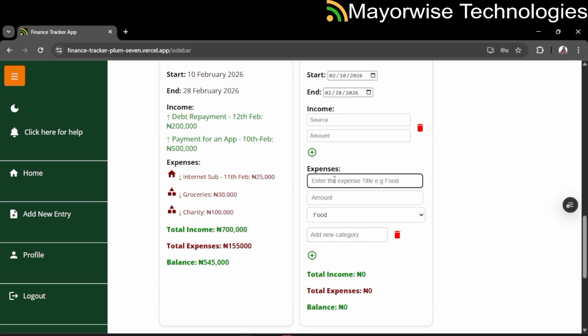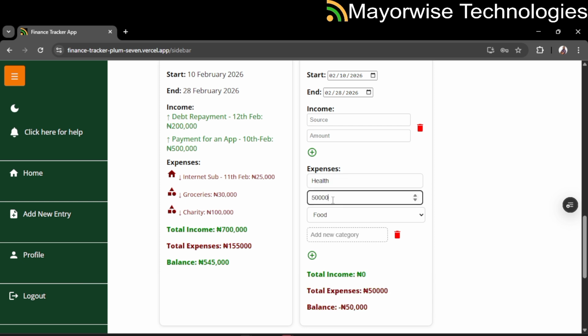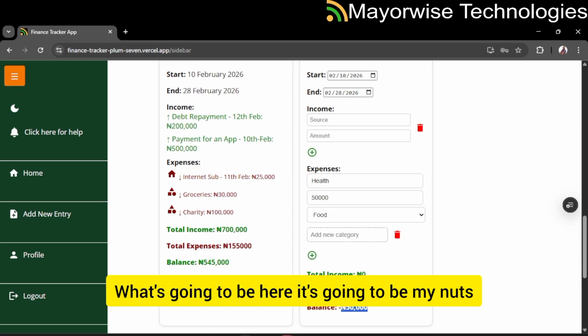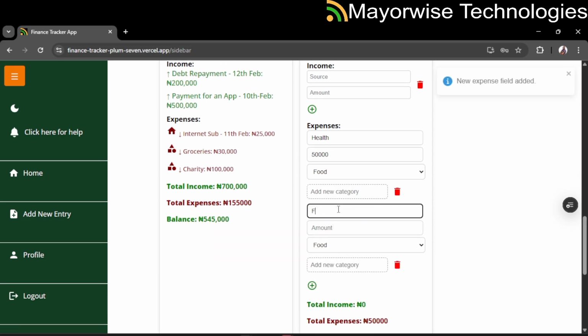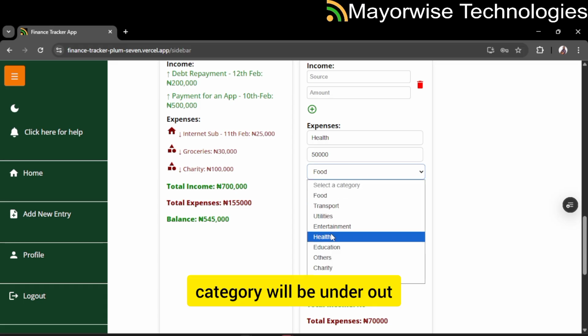Let's say for my health, I'm going to be spending 50,000. Okay, so you can see because there's no income, what's going to be shown is going to be minus. Let's say for feeding, it's going to be like 200,000. So put under food. Okay, this category will be under health.